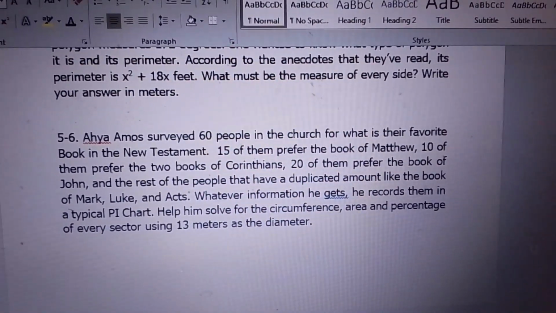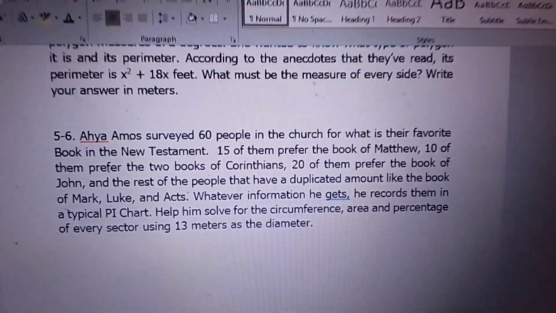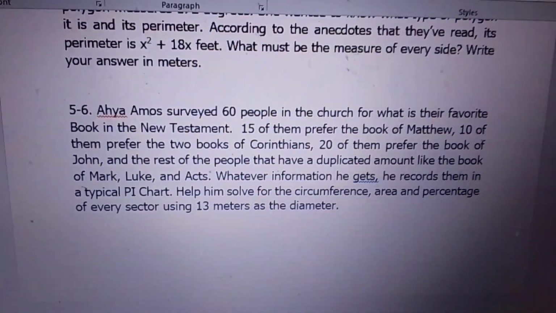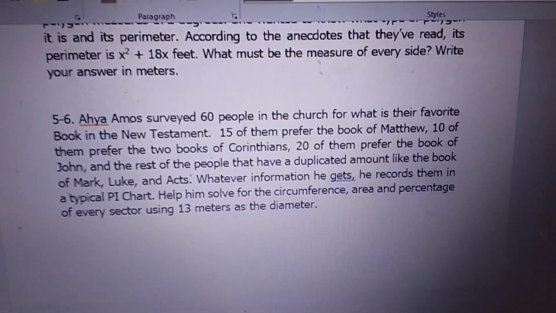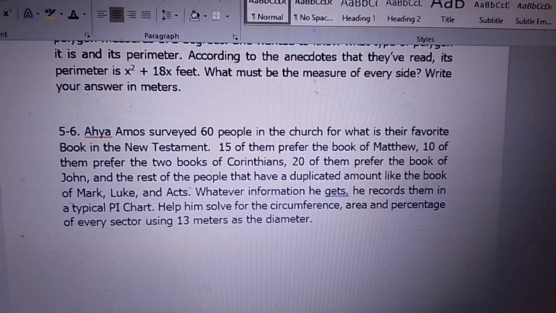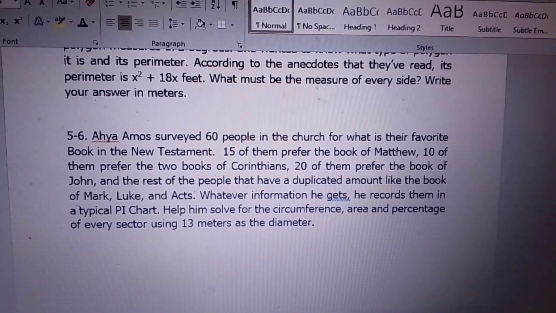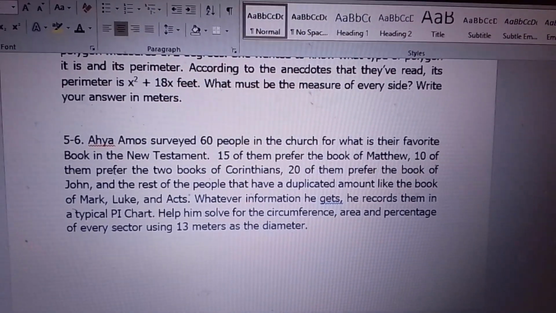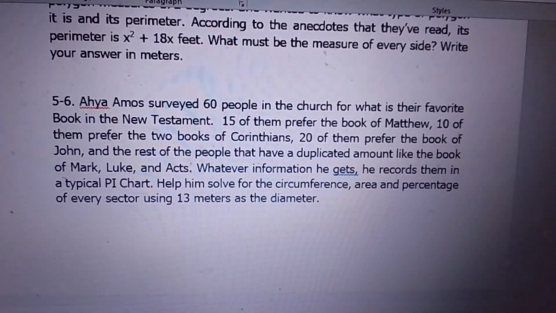Aya Amos surveyed 60 people in church for what is their favorite book in the New Testament. Okay, remember, it's just like in our lesson right now in mathematics that involves surveys. So there's a population, and then you survey, and then we gather information. Aya Amos made the frequency distribution table: 1/5 of them prefer the book of Matthew, 10 of them prefer the 2 books of Corinthians, 20 of them prefer the book of John, and the rest of the people have an equal amount, like the books of Mark, Luke, and Acts.